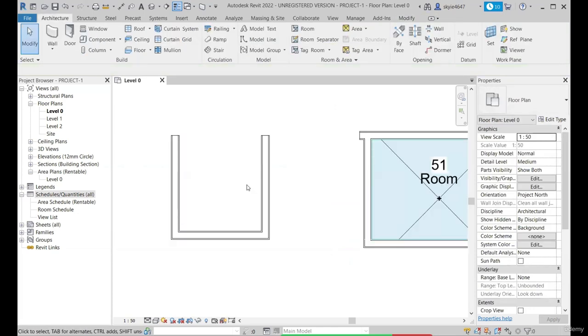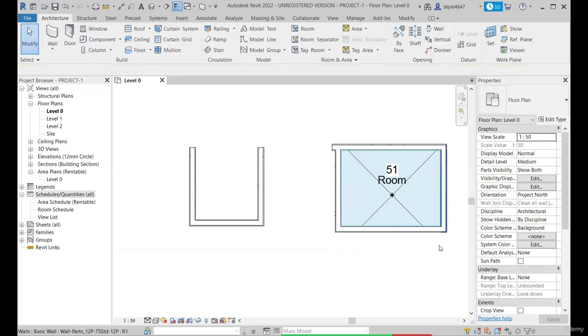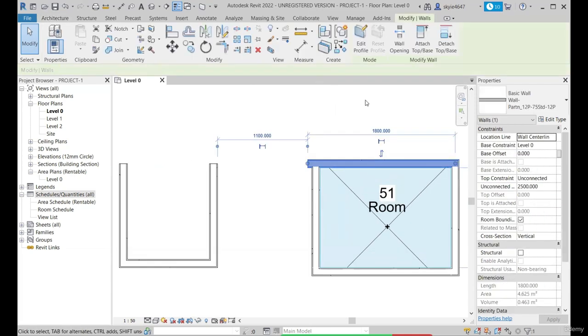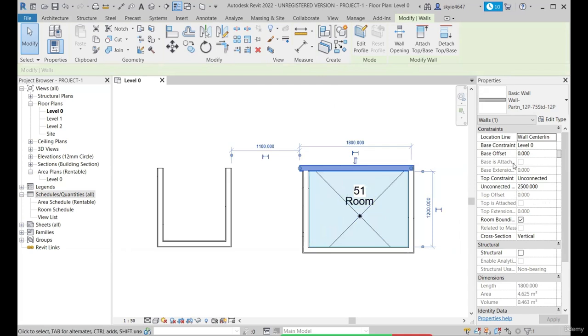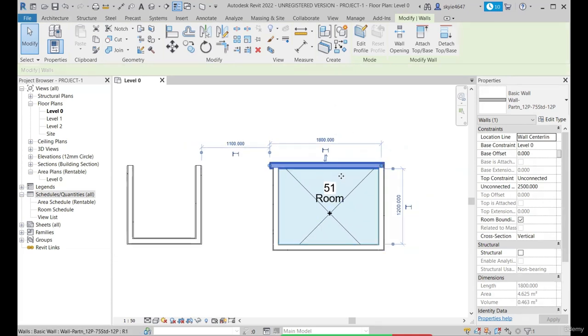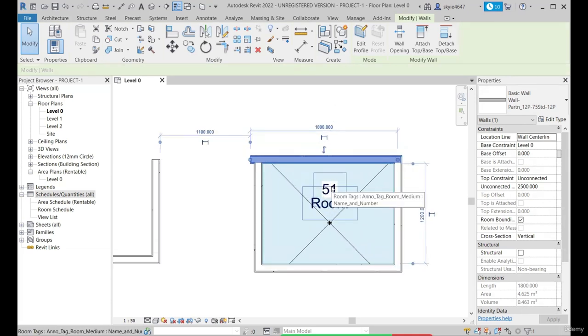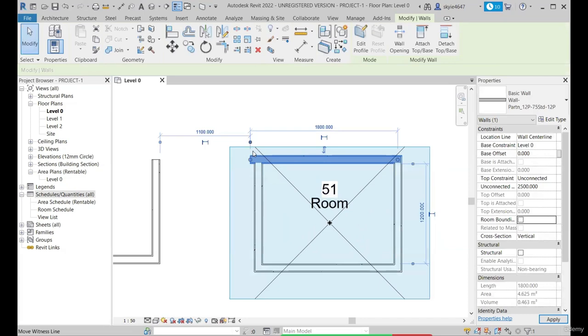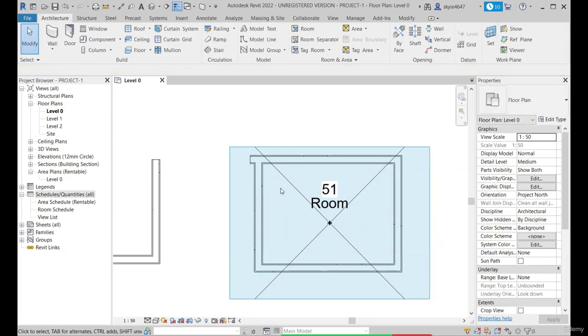Okay, so the foremost condition is the requirement for enclosure. Okay, the enclosure can be of wall or the floor, ceiling, anything. Okay, as we have seen for all these elements that we have a parameter called room bounding. Okay, so this room bounding is nothing but the barrier, or it acts as an end for the particular room element. Okay, so if I just uncheck this room bounding, then the room element won't recognize this wall as an end or the termination, and my room would be unenclosed.